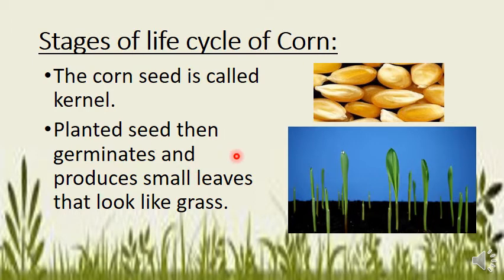When we plant the seed, like you can see that this is soil. If we are planting seeds in the soil and we are watering it, it will burst out and small leaves will come out of it, which means it is germinating. The small leaves start coming out, that means it looks like grass.